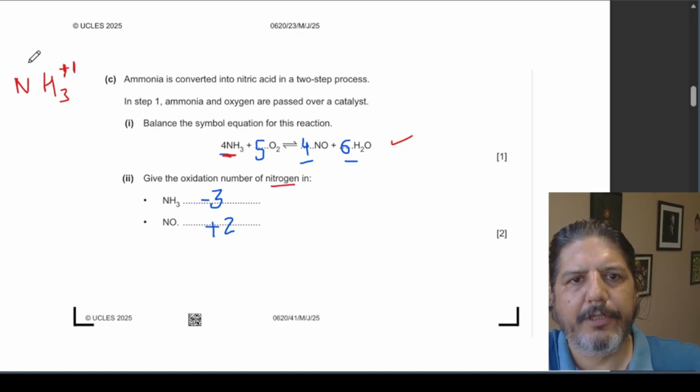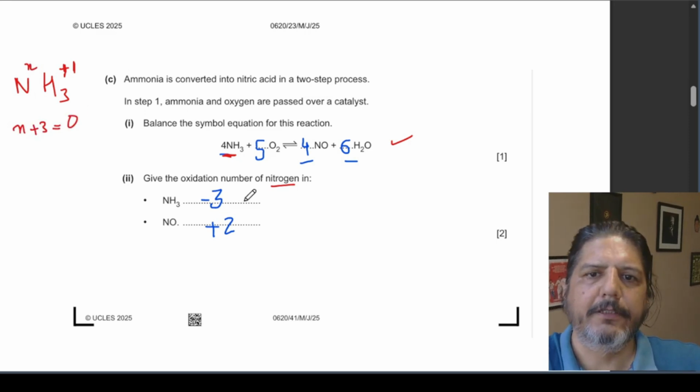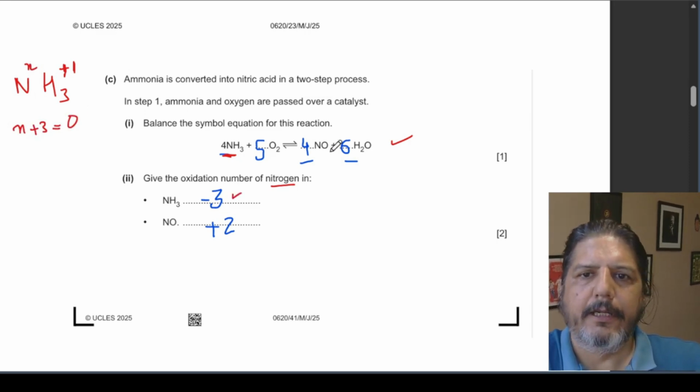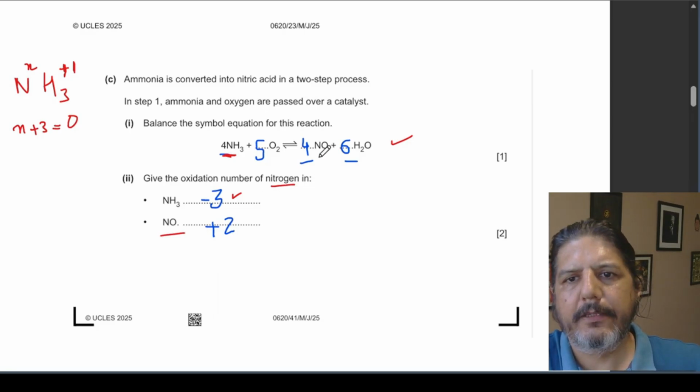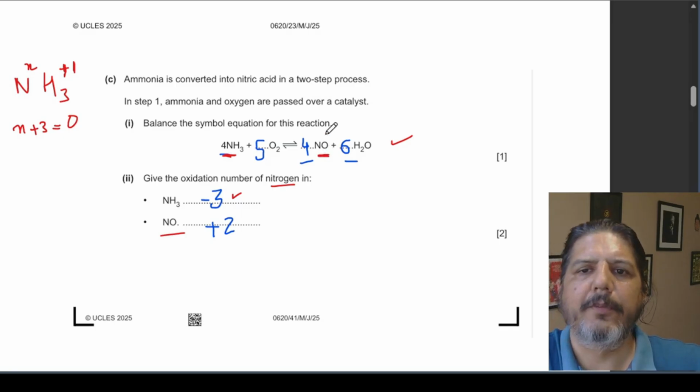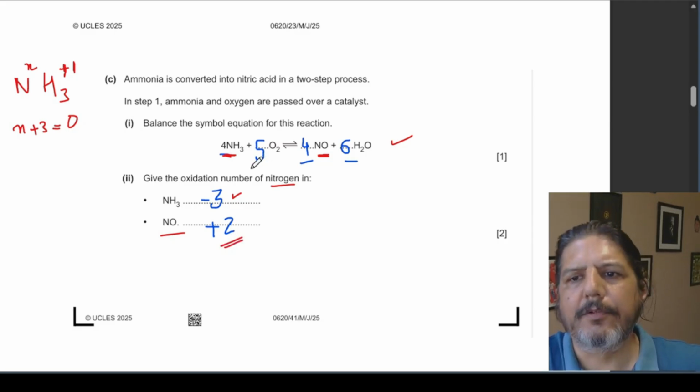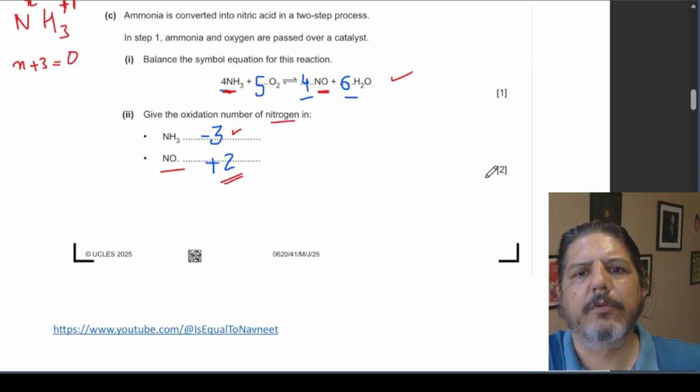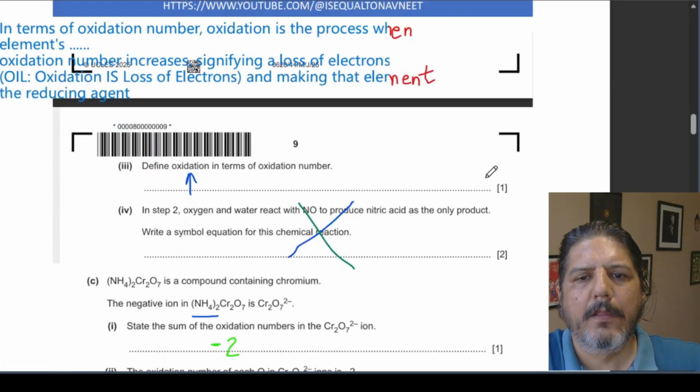So if we assume the oxidation number of nitrogen to be X, then X + 3 would be 0 and X would be -3. And they are asking about the oxidation number of nitrogen in NO. Here oxygen is -2, so nitrogen would be +2. Again, this is a simple 3-mark question.